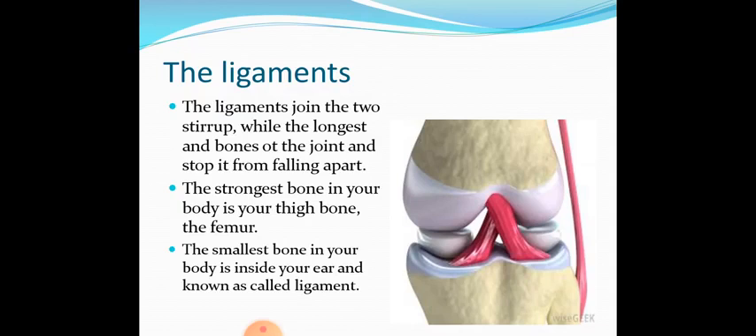Without ligament, a joint, even a bone cannot move. So this ligament is an important part of the bone. You know there are two types of bones in our body.